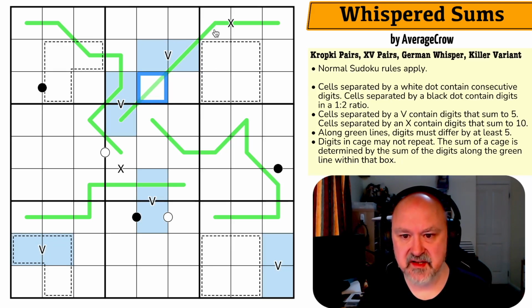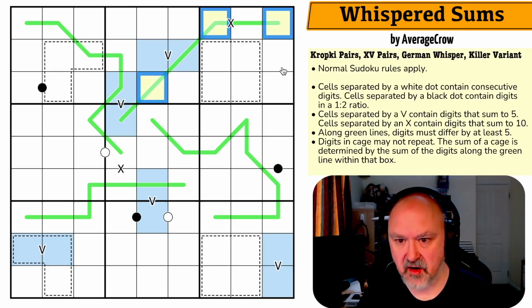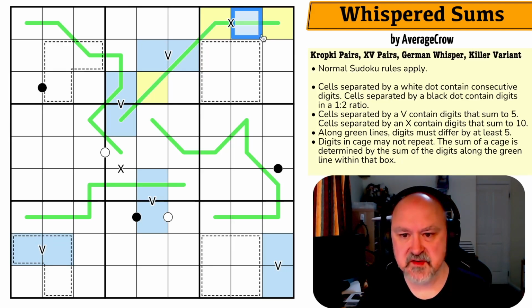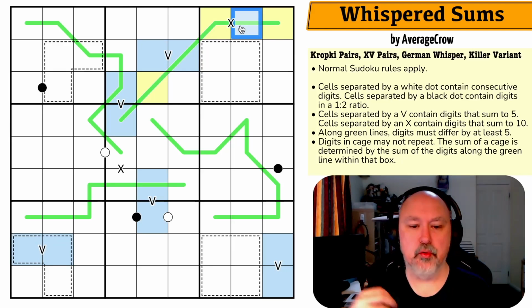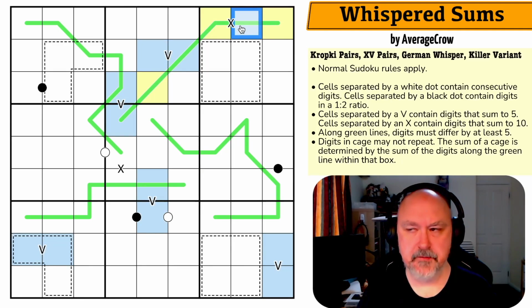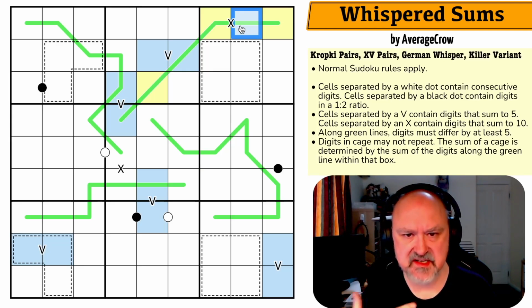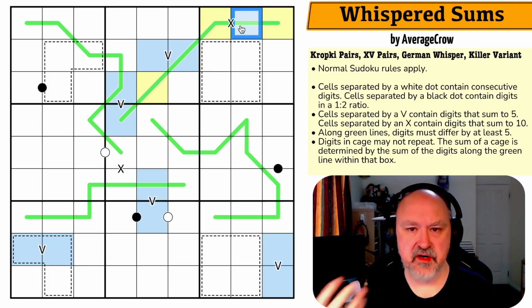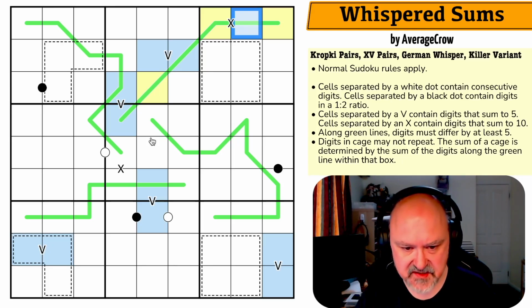Because this line now must alternate. This must be high, this must be high, this must be high. I use yellow for high. This must be low, and you know that an X clue always must be a high and a low digit, because with 2 digits that sum to 10, you can't use 5, 5, because they can't see each other. I mean, 5 plus 5 does sum to 10, but it doesn't work on an X clue. So you will have to use 1 and 9, 2 and 8, 3 and 7, 4 and 6.